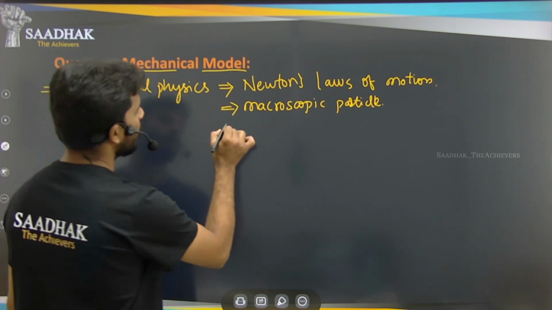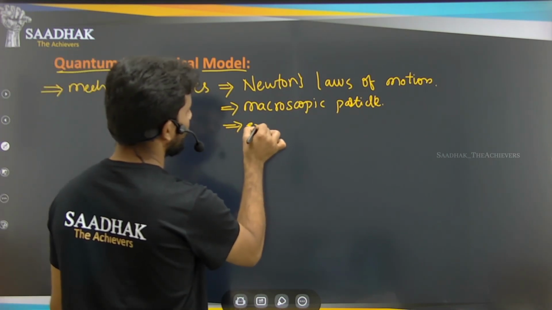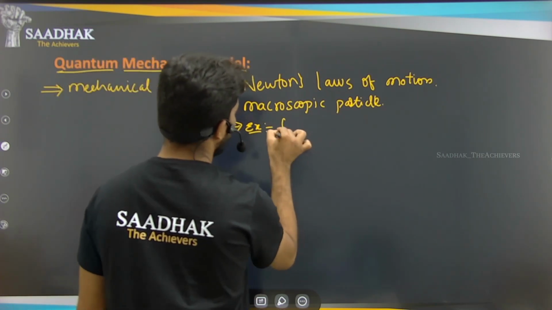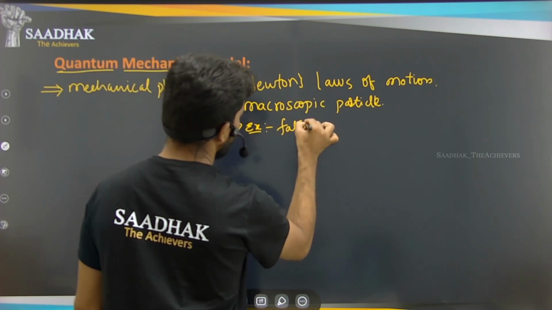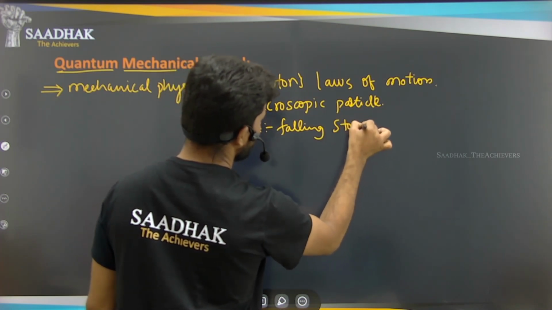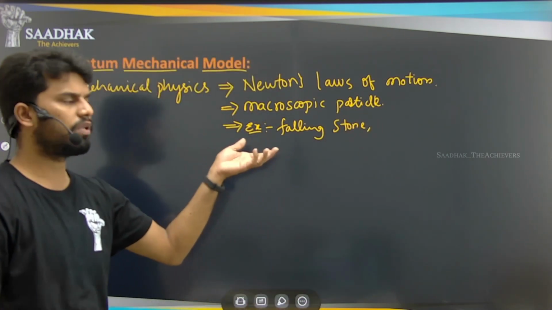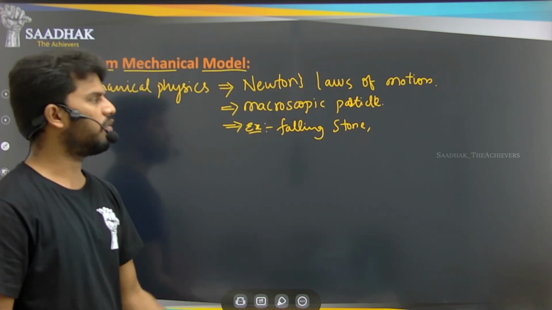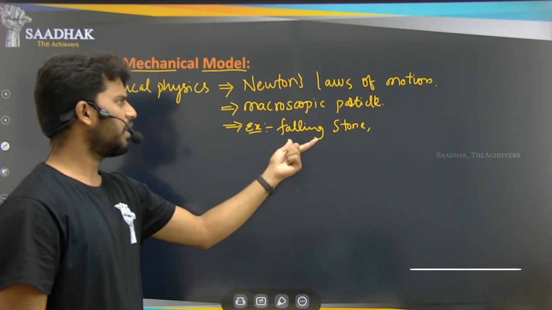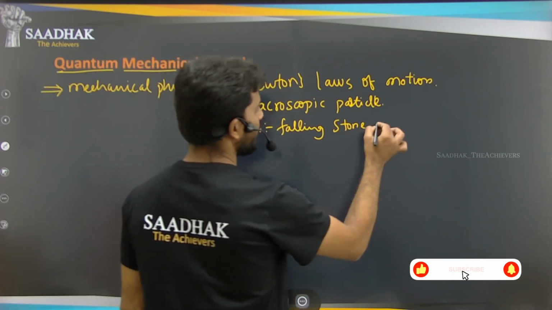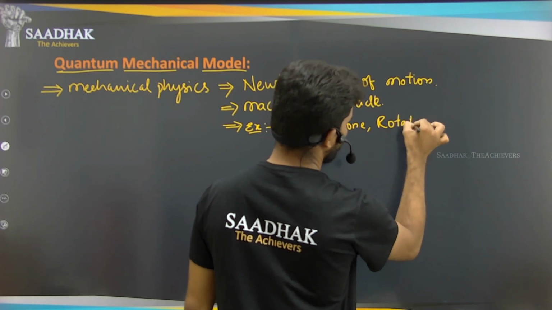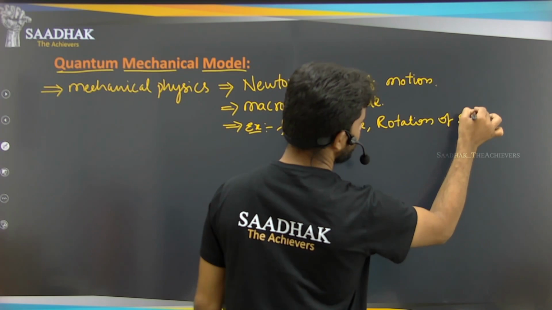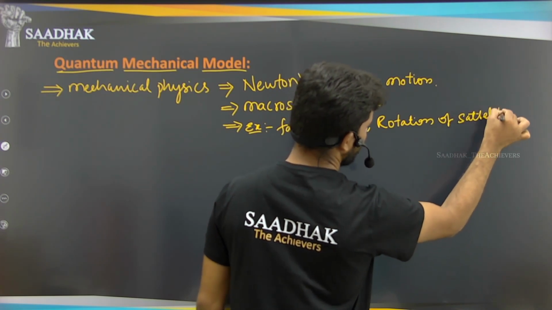For example, if you are throwing a ball or a stone, a falling ball, a falling stone, how the stone is rotating, or what the properties of that are, how we can understand or analyze that falling stone. By Newton's laws of motion we can explain this falling stone, or rotational motion, the rotation of planets and satellites.